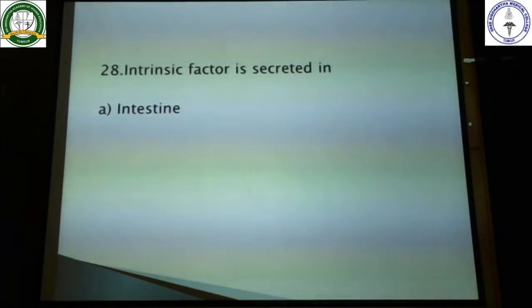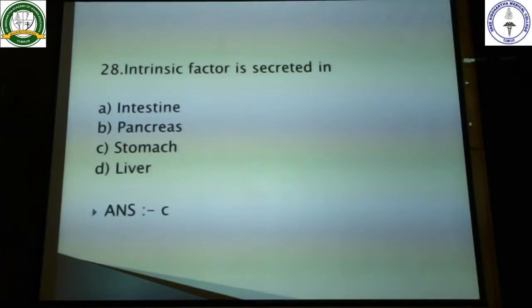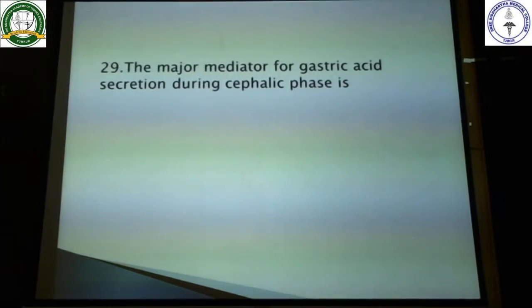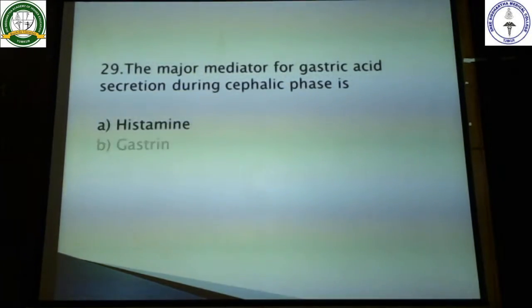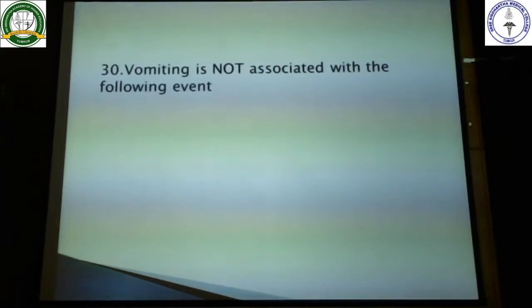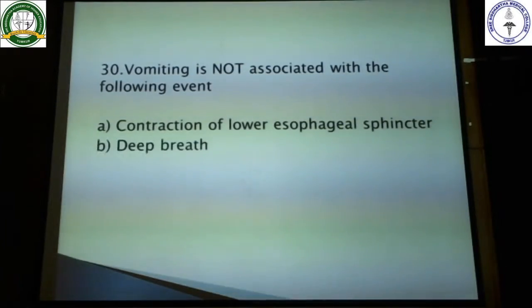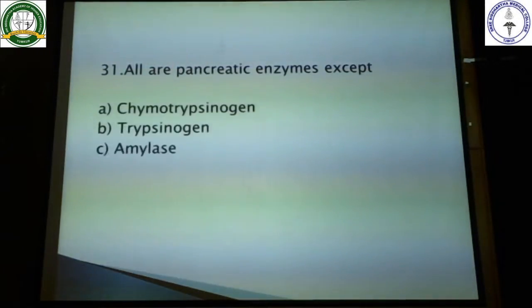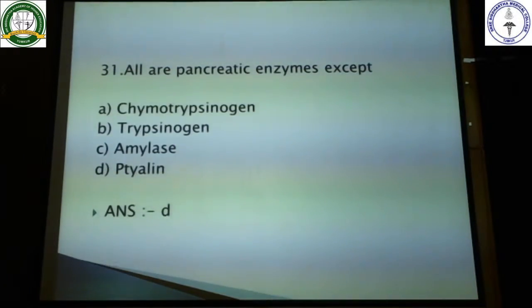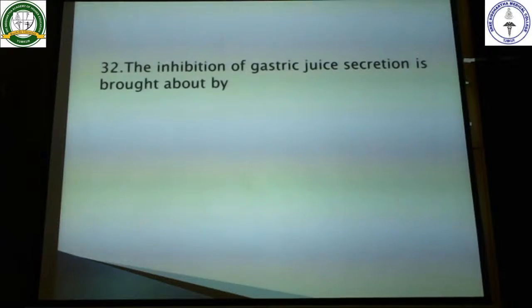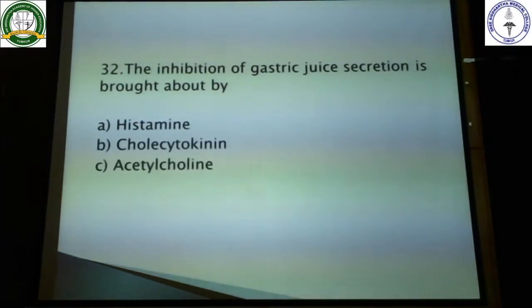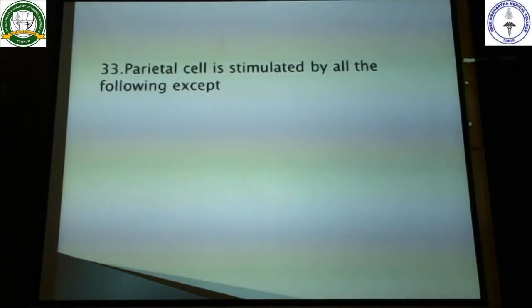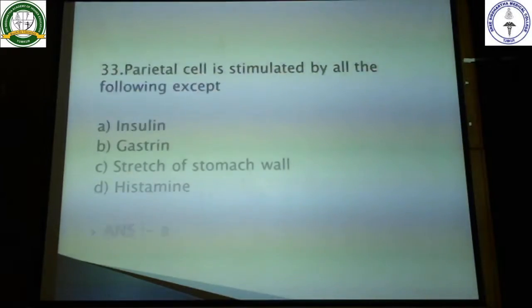Intrinsic factor is secreted in the stomach. Then the major mediator for gastric acid secretion during the cephalic phase is acetylcholine. Vomiting is not associated with the closure or contraction of the lower esophageal sphincter. That is the correct option here. All are pancreatic enzymes except ptyalin, which is also called salivary amylase. The inhibition of gastric juice secretion is brought about by cholecystokinin. Parietal cell is stimulated by all of the following except insulin.